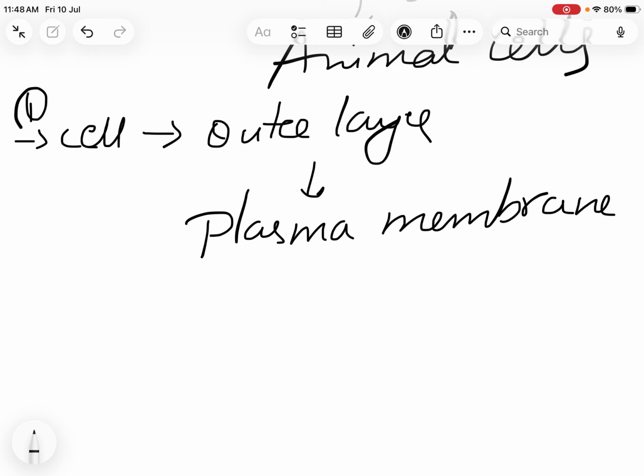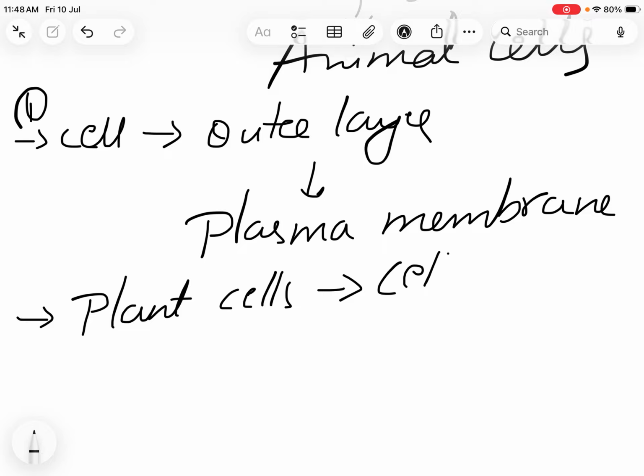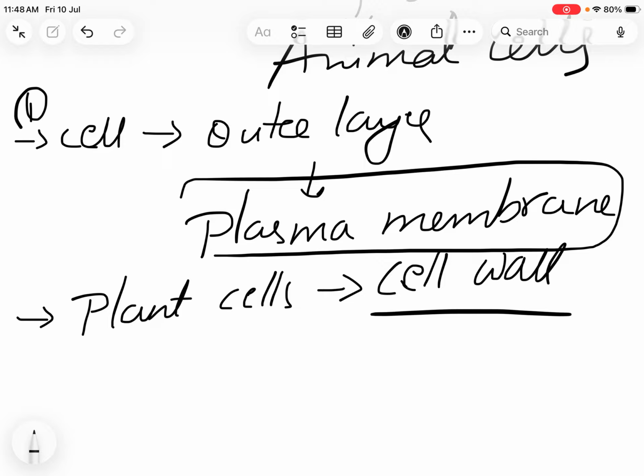Every cell has a thin outer layer formed by plasma membrane. He also observed plant cells, and he found one more unique layer present outside the plasma membrane, and it was nothing but the cell wall.